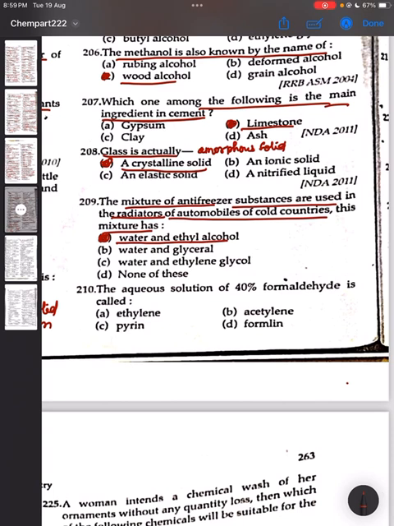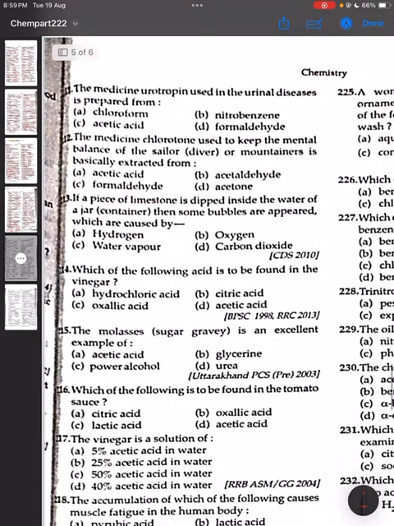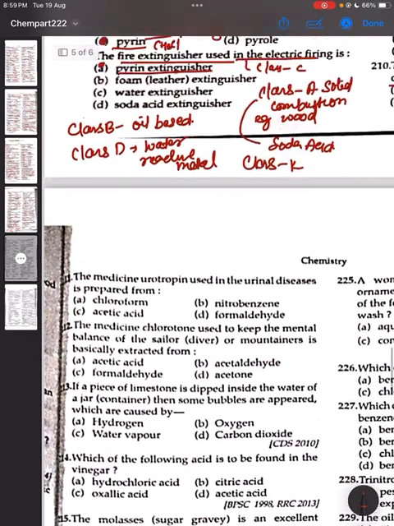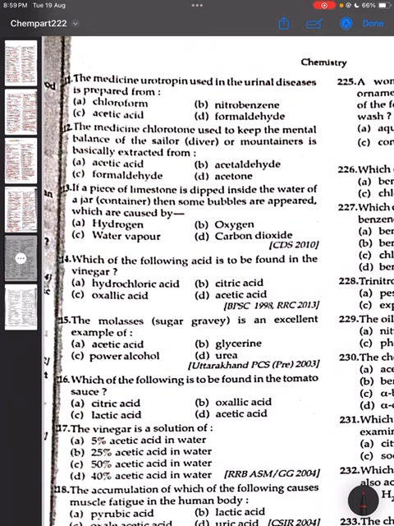Question 210. The aqueous solution of 40% formaldehyde is called. The correct answer is formalin. Option D is the correct answer. Question 211. The medicine urotropin used in the urinary disease is prepared from formaldehyde. D is the correct answer.